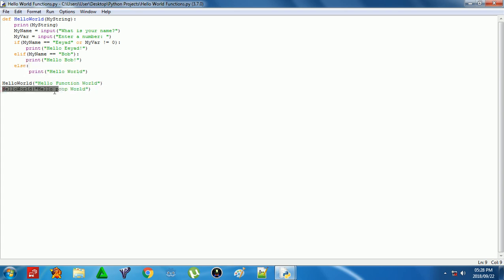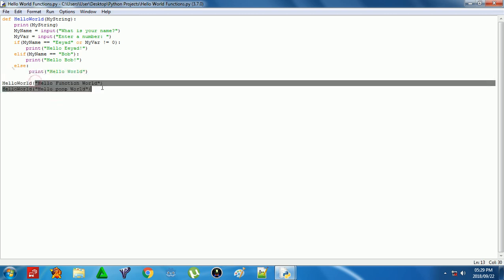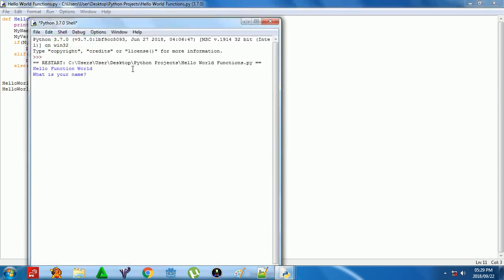But if you write hello world function world, when you start the program, it's going to write hello. It's not going to write hello world. It's going to print out hello function world. Then it's going to continue with the function. And then I did it again, hello world poop world, as an example. So let's do this. And one hello poop world.